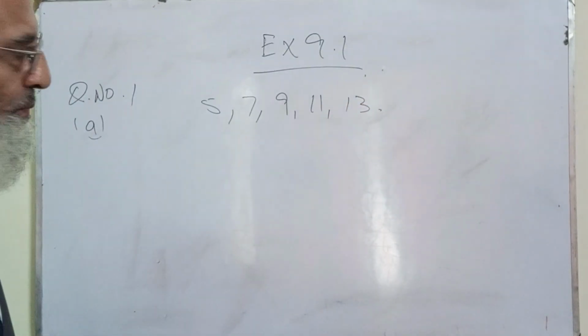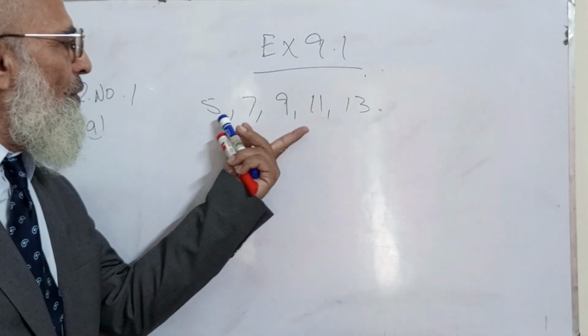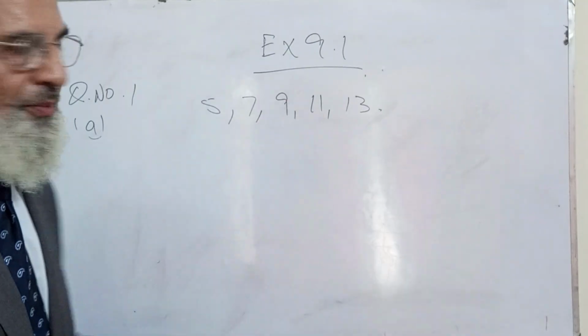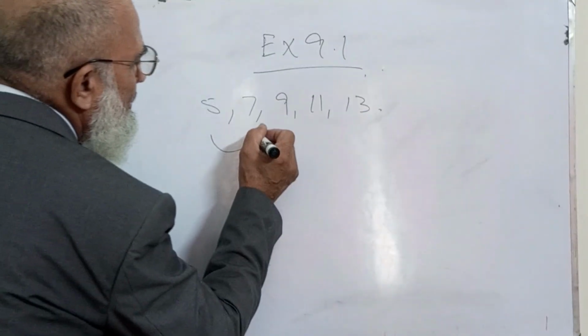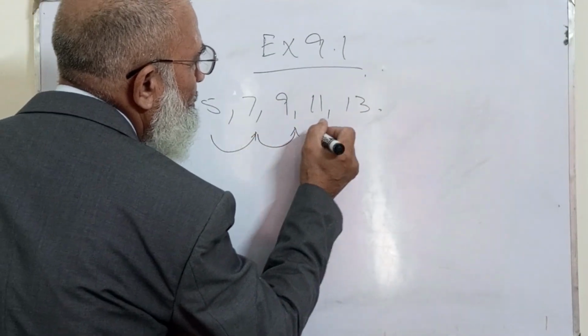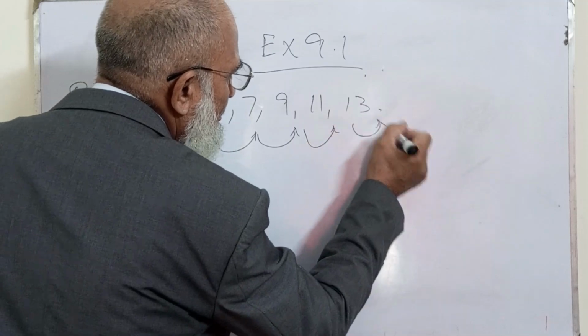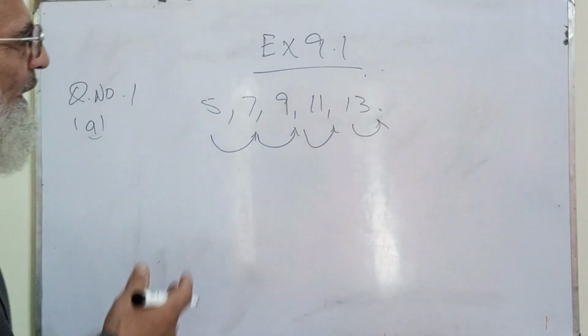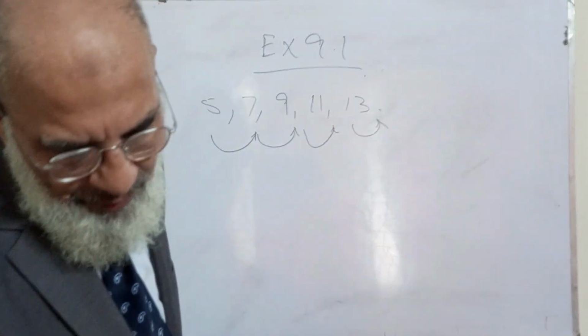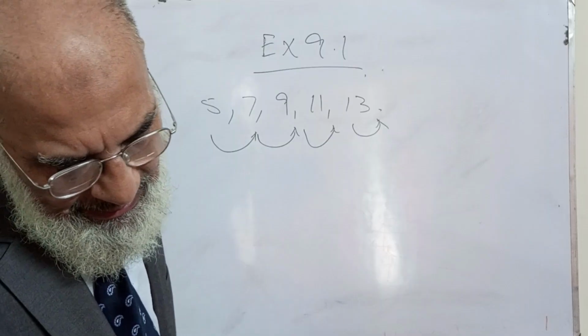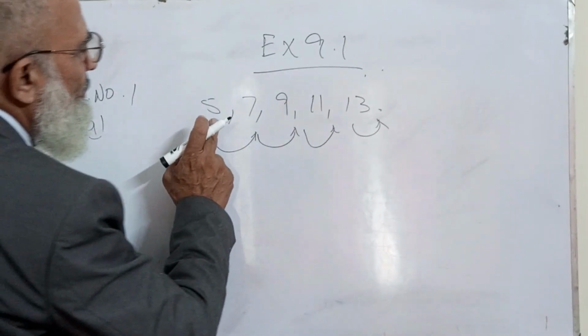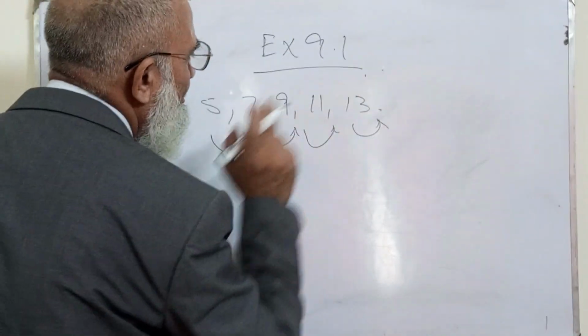Now you see that there is an increment of 2 in each term. Now this is the term to term rule. What we have to find is the next three terms in each case.